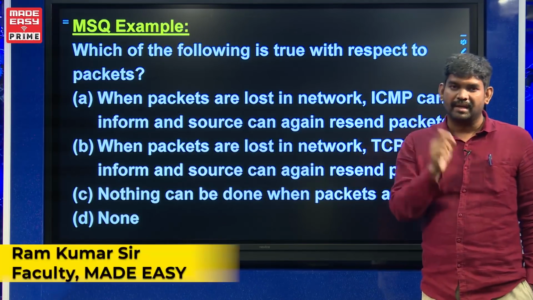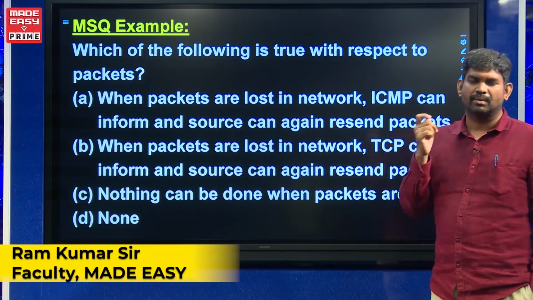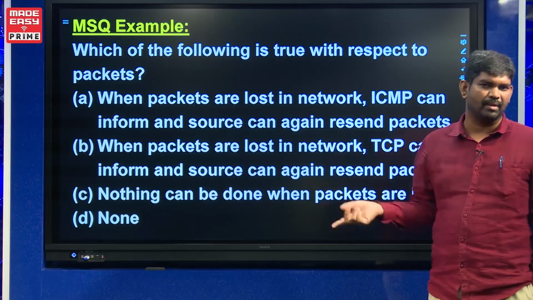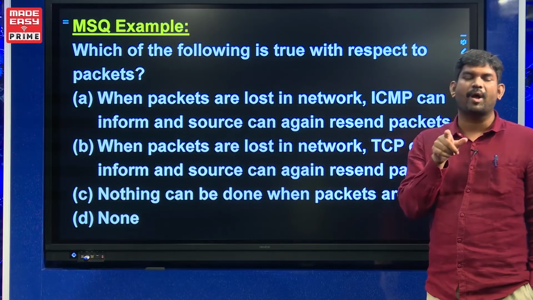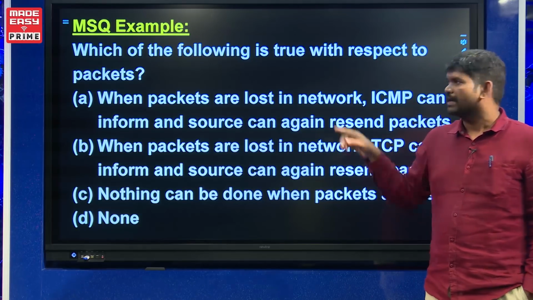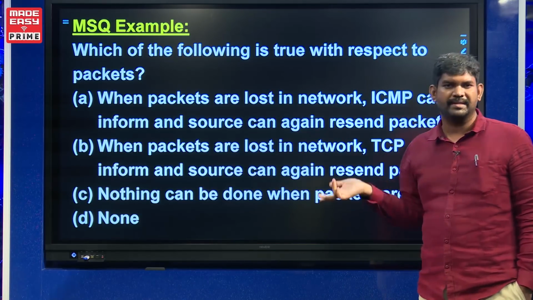It is correct. What are the different error messages? Source quench message, time exceeded, parameter problem, like that different messages are sent according to the problem of how the packet is lost, and the source again resends the data. It is correct. If you put A as the answer, obviously it is correct.